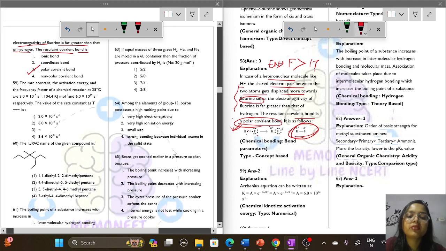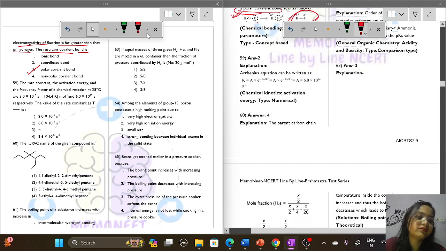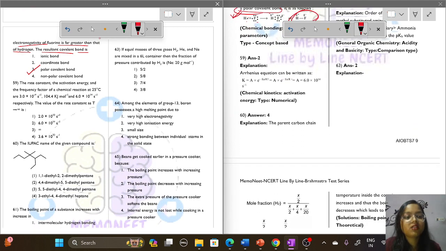Question number 59. For question number 59, the rate constant, the activation energy and the frequency factor of the chemical reaction at 25 degrees Celsius are given. The value of the rate constant as T tends to infinity. So we have to formulate this question.